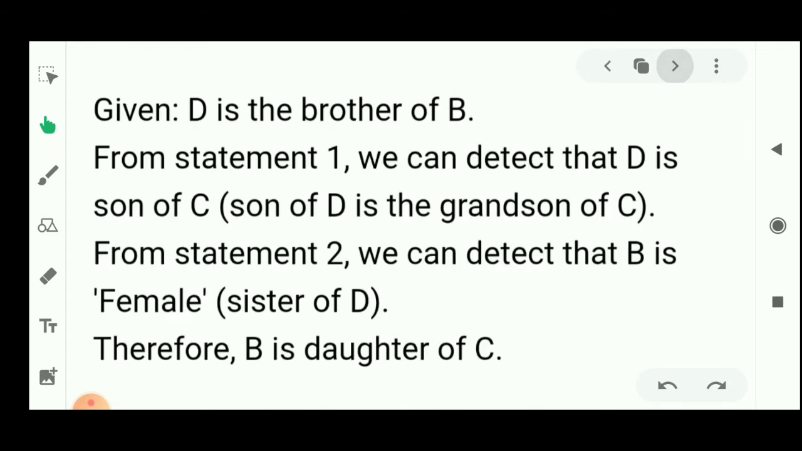Let's see the solution. As in the question, the given value is D is the brother of B. And from statement 1, we can observe that D is the son of C. That means the son of D is the grandson of C. Similarly, from statement 2, we can observe that B is female. That means she is the sister of D. Therefore, B is the daughter of C.